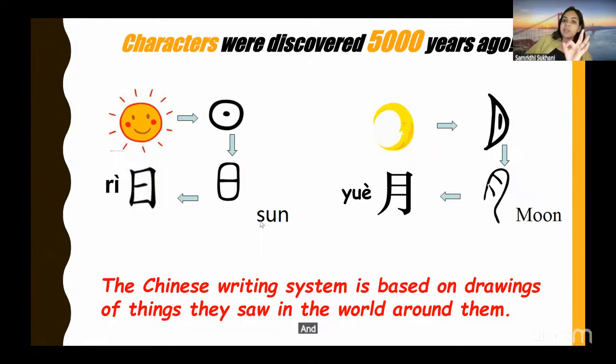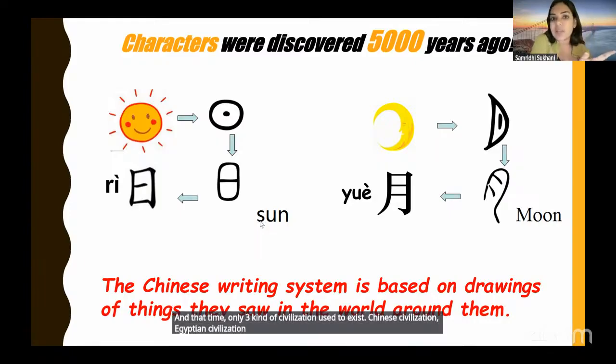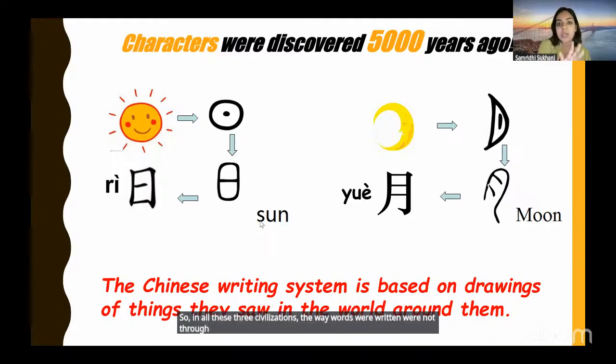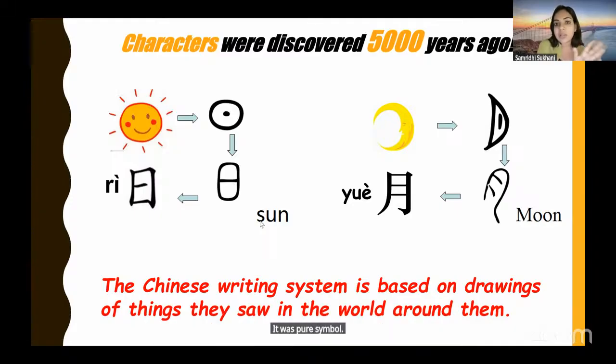And at that time only three kinds of civilization used to exist: Chinese civilization, Egyptian civilization, Indus civilization. So in all these three civilizations, the way words were written was not through ABCD. It was pure symbol. Even our Devanagari script was all pure symbolic. बहुत लेट आया A, A, I, E, E. पहले नहीं था. इजिप्ट का आप लोगों को पता ही है कितना सिंबॉलिक है. वहां पे अगर अभी भी हम पिरामिड्स के अंदर इफ यू गो यू विल सी सो मेनी सिंबल्स. So previously the ancient civilizations communicated through symbols.